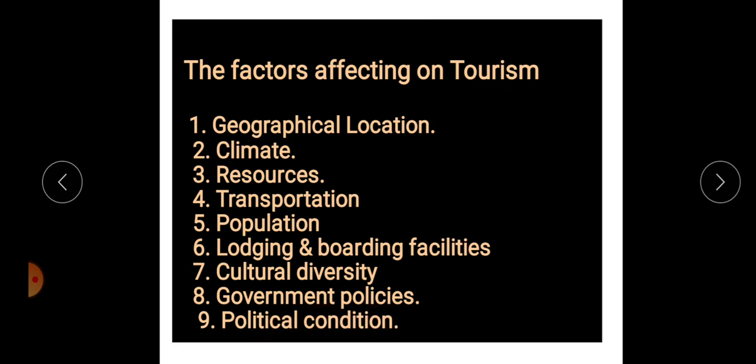Political condition means safety. If a region is secure for visiting, at that time tourists are ready to visit that region. In this way we can discuss all these factors. Human and natural factors are responsible for the development of tourism, and the development of tourism is supportive for the GDP of that area.